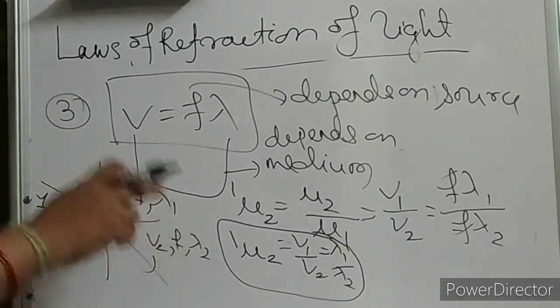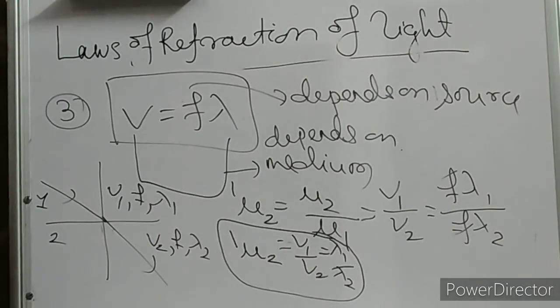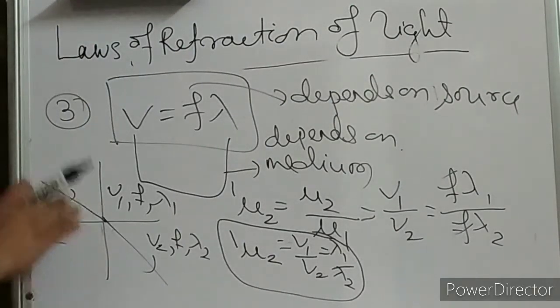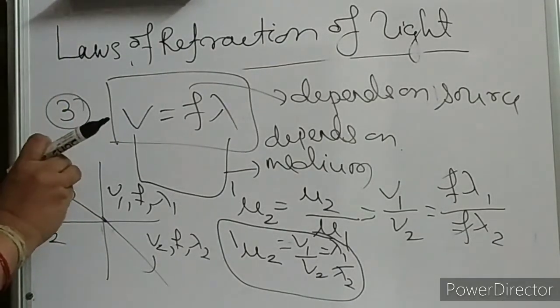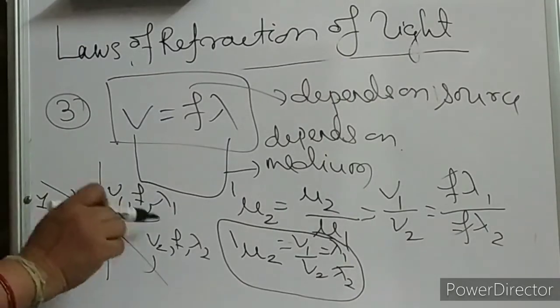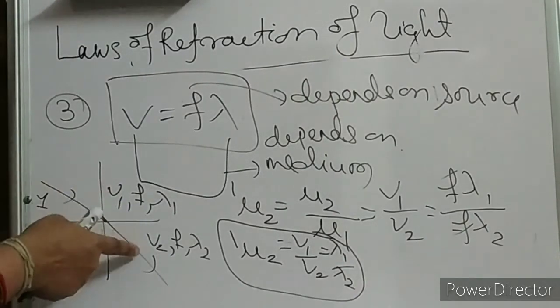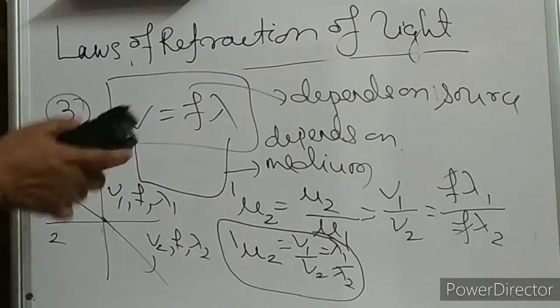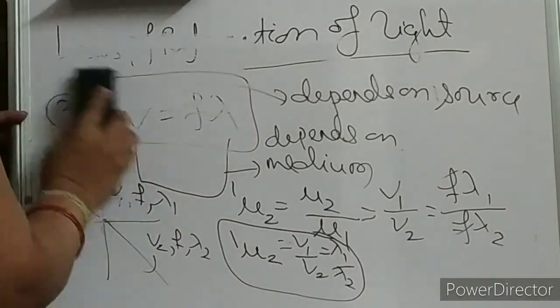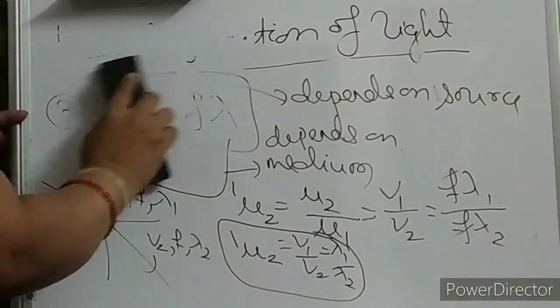And this wavelength of light is what? The color of light. Different wavelength, different color. That means different colors of light have different wavelengths. So what will be the statement? Whenever light goes from one medium to another medium, frequency doesn't change, but the velocity and the wavelength both change. Clear, children? This is your laws of refraction. Very, very easy.